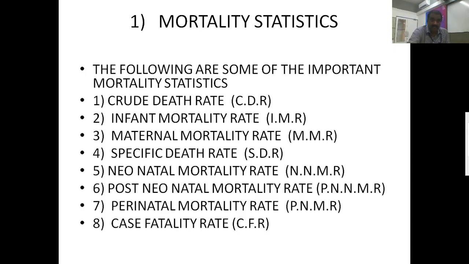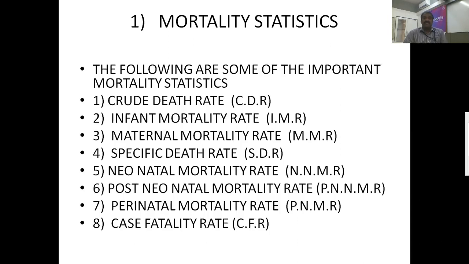So let us see the first one, what is mortality statistics. The following are some of the important mortality statistics rates. The first one, crude death rate, which is called CDR, and the second one, infant mortality rate, IMR, which is an important indicator. The next one, maternal mortality rate, MMR, is also an important indicator of health status.